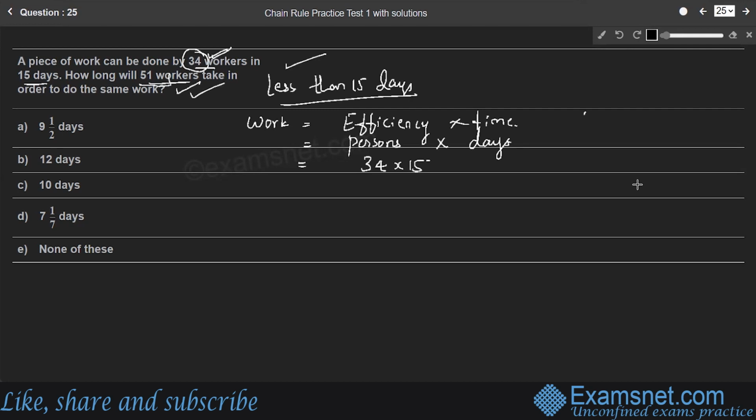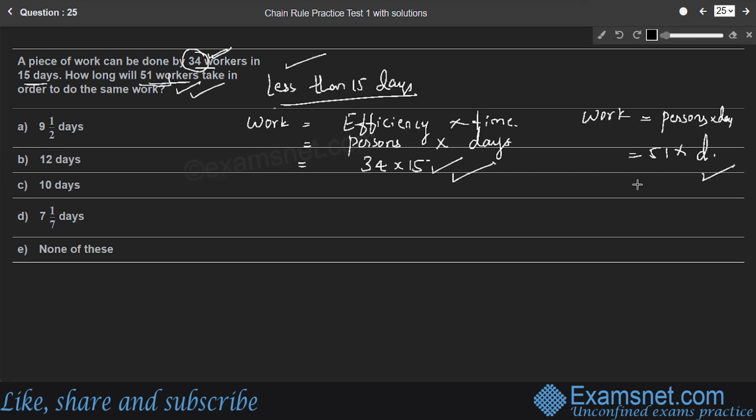So in the second case, the same amount of work needs to be done, which is 34 into 15, by how many persons? 51 persons. So here, number of persons is equal to 51 into number of days. So in how many days? Let D be the number of days taken by 51 workers, so that we can equate both RHS parts.